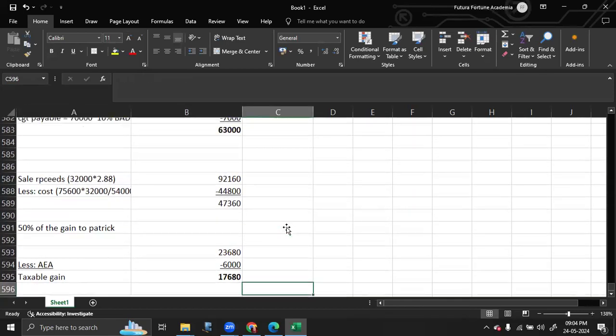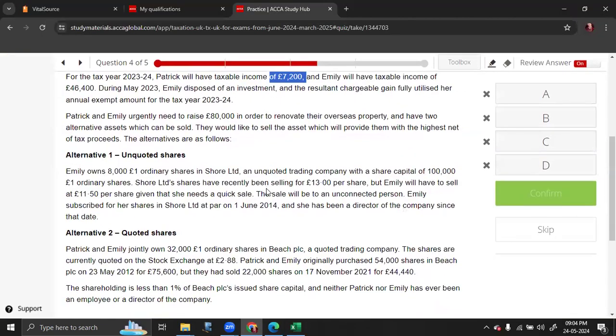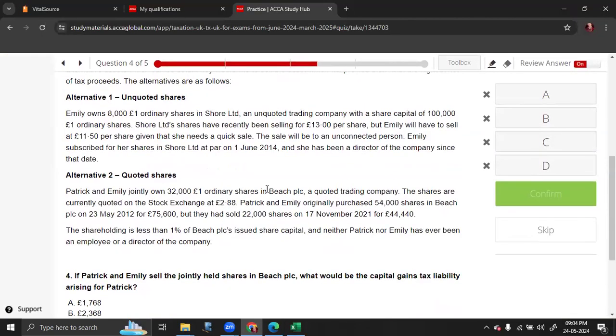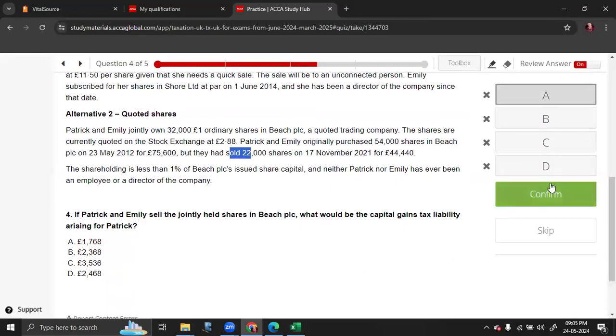Once again, you calculate the gain and split it 50% for Patrick. Patrick can use his AEA because his AEA is still available. He's a basic rate taxpayer. Therefore, he can make the tax payment at the 10% basic rate. They jointly held 32,000 shares. They're asking you about the jointly held shares of 32,000, not the 22,000, which was already sold for 44,440. So here the answer is 1,768.